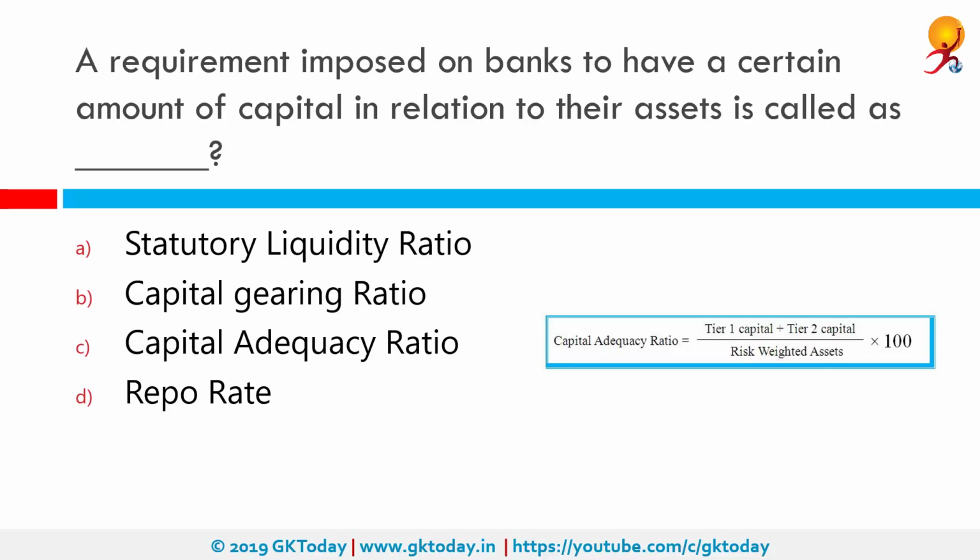A requirement imposed on banks to have a certain amount of capital in relation to their assets is called capital adequacy ratio. Capital adequacy ratio is also known as capital to risk assets ratio. It is the ratio of a bank's capital to its risks. National regulators track a bank's CAR to ensure that it can absorb a reasonable amount of loss and complies with statutory capital requirements. It is a measure of a bank's capital.